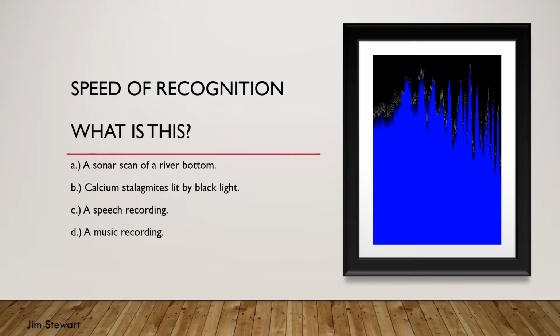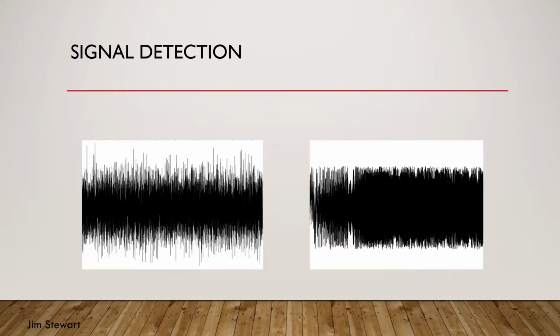One of the things the Army's challenge was concerned with was classification speed once a signal was detected. As an example, there's a signal on this slide, but what is it? Without prior knowledge, one might iterate through many guesses before correctly identifying the signal as a music recording. Clearly, timely classification of detected signals is important, but what about detecting the signal in the first place? The signal detection or waveform identification is the heart of our project.